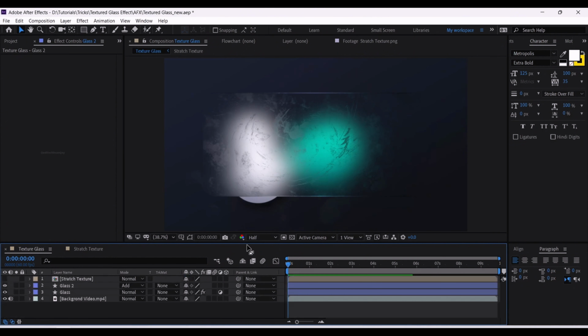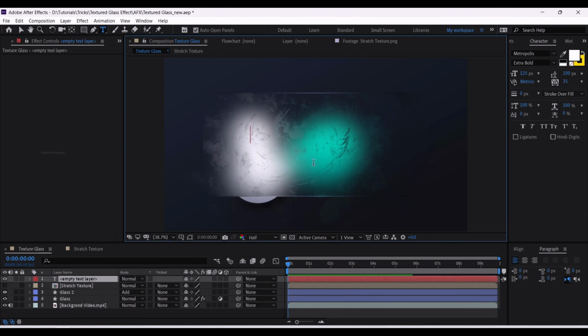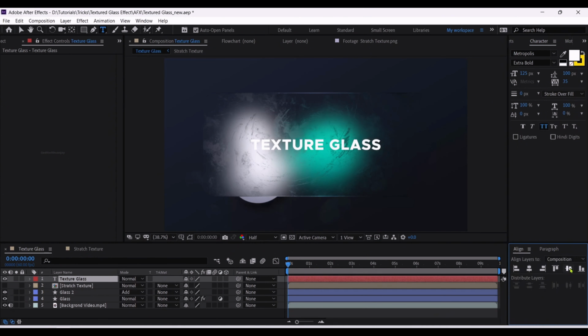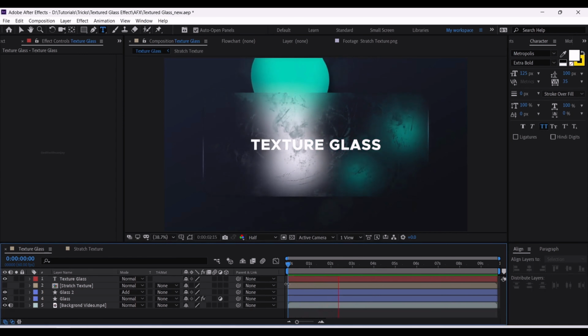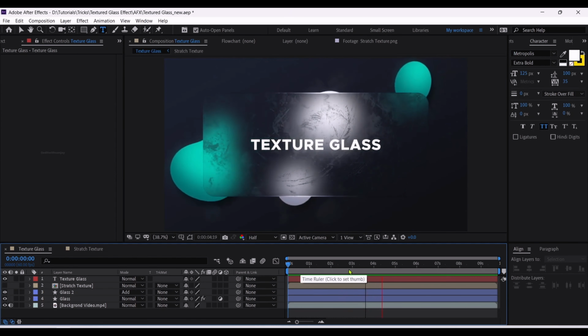Now we can add text to it. Maybe texture. Texture glass. So this is how you can create frosty glass effect.